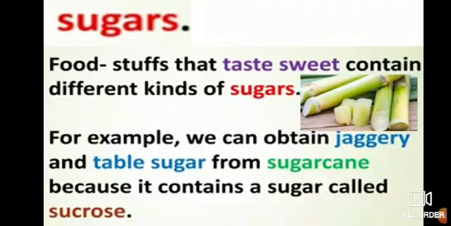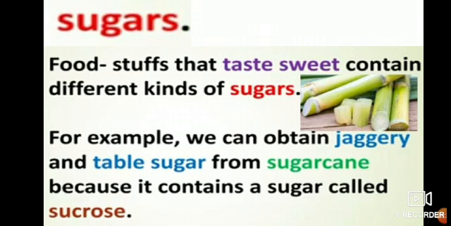So now we are going to see about the sugars. Foodstuffs that taste sweet contain different kinds of sugars. For example, we get jaggery and table sugar from sugarcane, because it contains a sugar called sucrose. If you look at the picture, sugarcane is ganna or ik in Hindi. In Marathi we call it us.